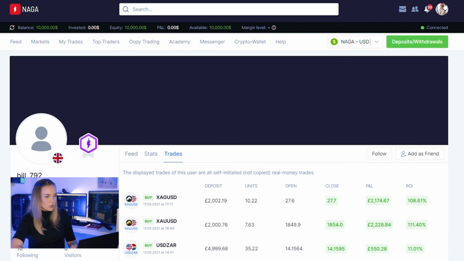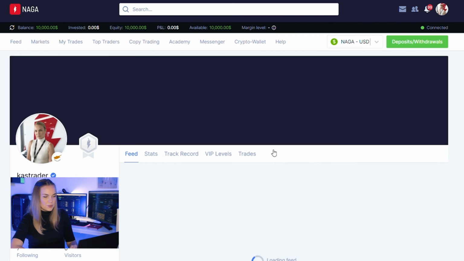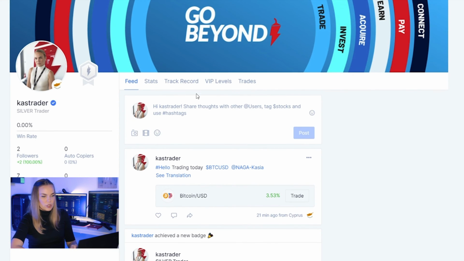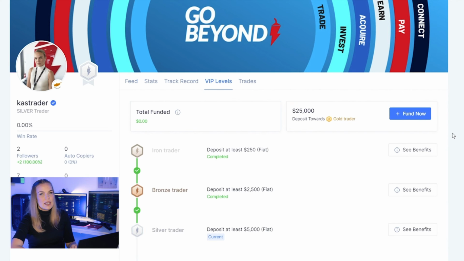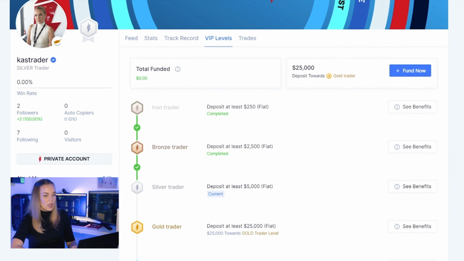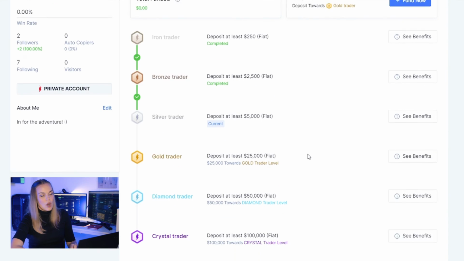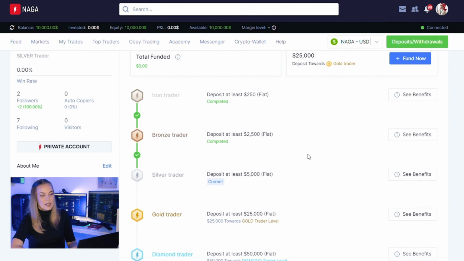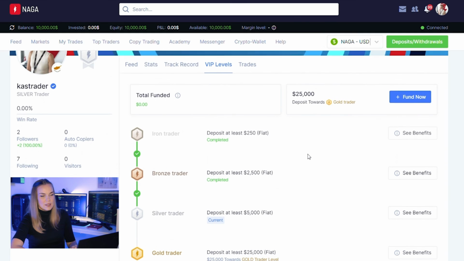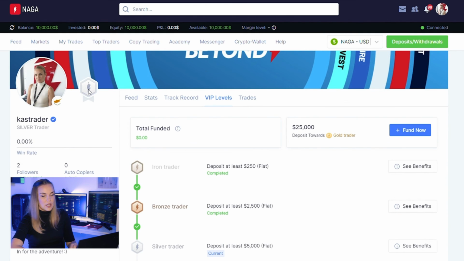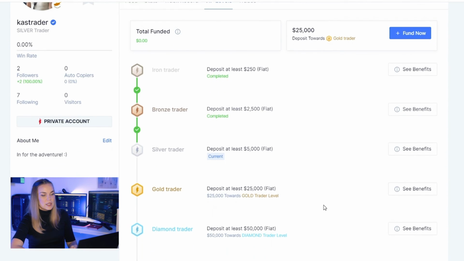And when it comes to your own profile, I just wanted to let you know that you can view your own stats as well. You can see your track record, and as of right now, you can also view your VIP level, which means you can track on which VIP level currently your account is set. Mine is right now a silver account, which means the minimum deposit of $5,000.